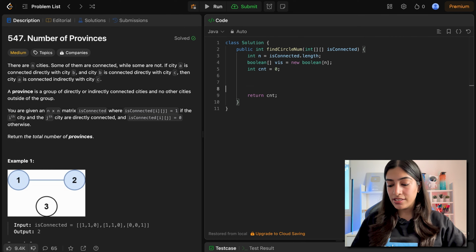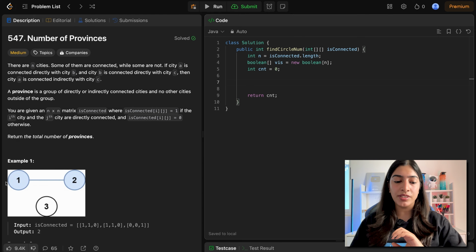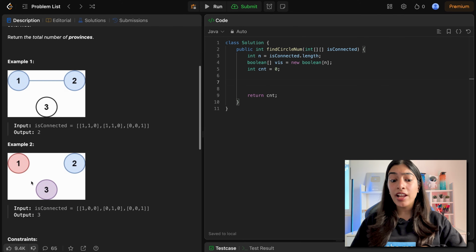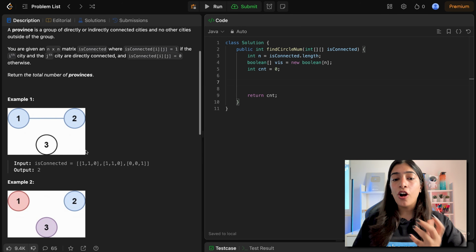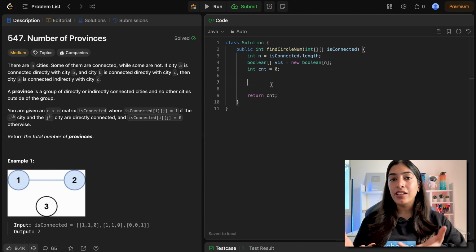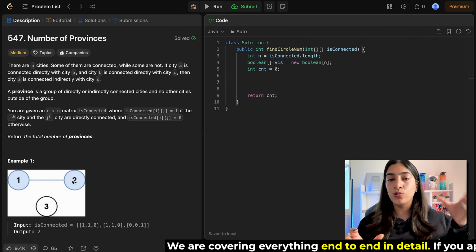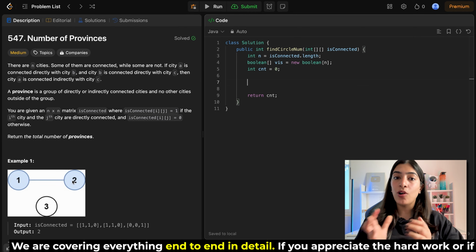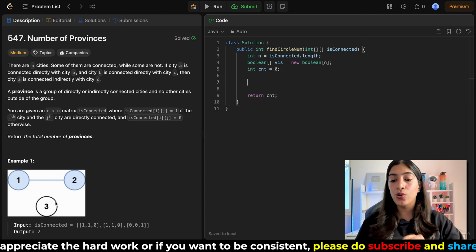Now I need to do DFS. So the question is, how many times would I have to do DFS? Like over here I would have to do it 2 times, right? If I do from here, I would have already visited, and next time I would have to do it for this. Here I would have to do it 3 times, because every node is like a separate province altogether. So let's try doing DFS from literally every single node. The nodes that I already visited are visited. Maybe I am at node 4 right now and I've already visited it when I was doing DFS from, say, node 2 or node 3. It is a possibility that I've already visited it, but I will still have to check, maybe that is a separate province altogether. So what can I do?